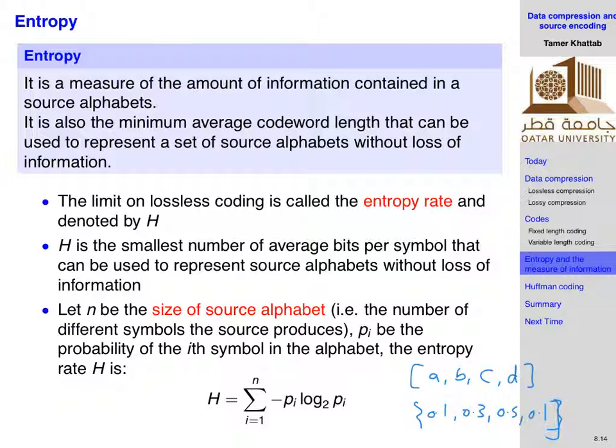Okay, so now you know how to calculate the entropy of a source. The fact that the entropy is the minimum amount of information that you need to send requires a huge mathematical proof. It's doable, but it requires a lot of understanding of information theory concepts, which we are not covering right now. So we will just believe that this measure is the minimum amount of information that you need to send, or basically the minimum number of average bits per symbol you need to use to represent the information contained in this source.